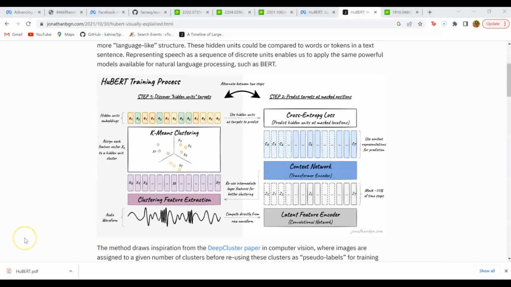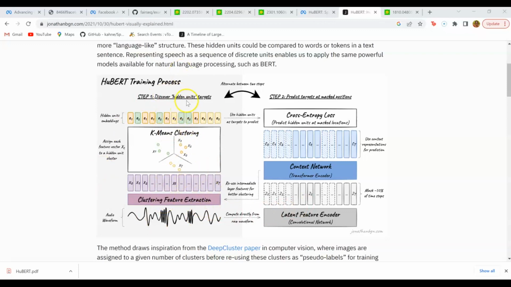Okay, so as was mentioned before, there are two steps in the training process that alternate between each other. The first step is to generate these targets, which the paper also called hidden units. And then the second step is the model tries to predict the hidden units or the targets for the masked portion of the input. So let's go into the details.